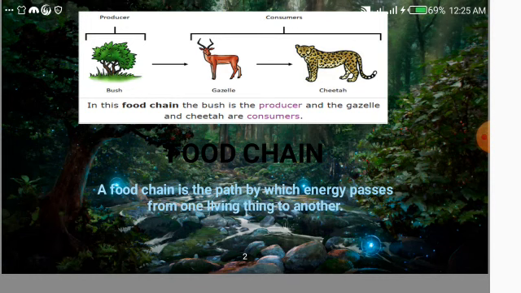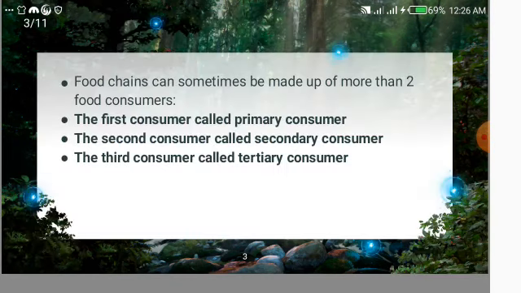Food chain. A food chain is a path by which energy passes from one thing to another. For example, we have a chain shown in this picture. In this food chain, the bush is the producer and the gazelle and the cheetah are the consumers. Always a plant is a producer and that will start a food chain. Here, the gazelle will eat a bush and then a food chain can sometimes be made up of more than two consumers.